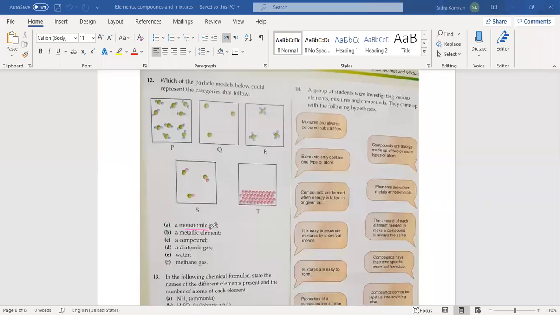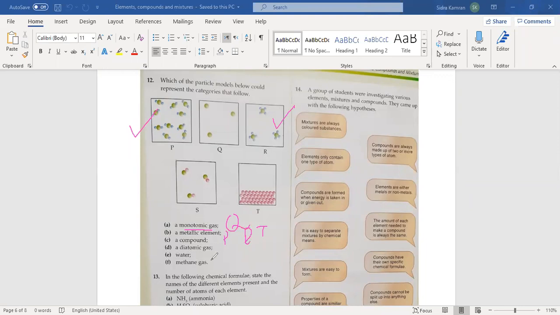So, which one is the monatomic gas from these models? Q. Yes, you have to write Q in front of it. Which one is the metallic element? P. Asad, answer this. You have to raise your hand, I will ask. Asad? T. Yes. Which one is the compound? P is a compound and R is also a compound. So you have to write P and R both.